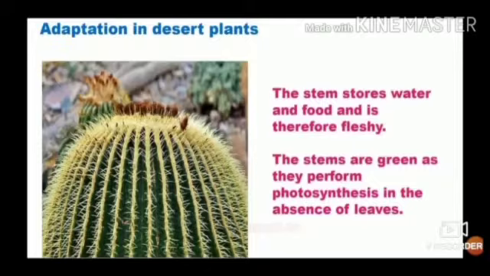Adaptation in desert plants: the stems store water and food and it is therefore fleshy, and they also perform photosynthesis in the absence of leaves.